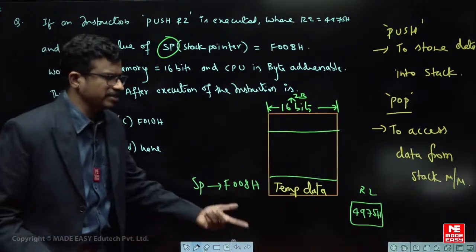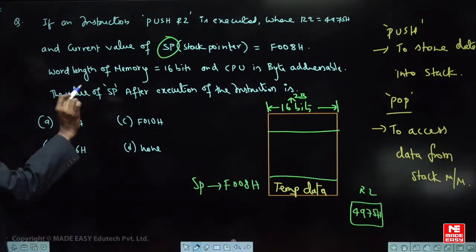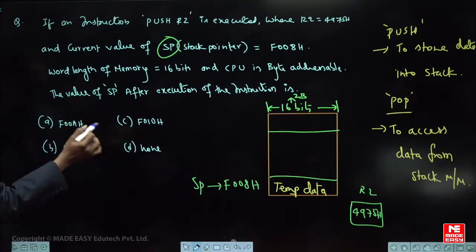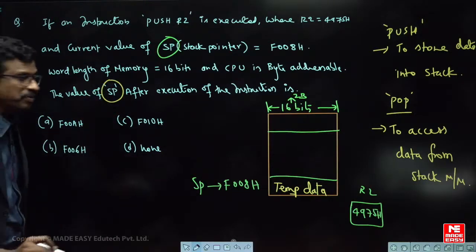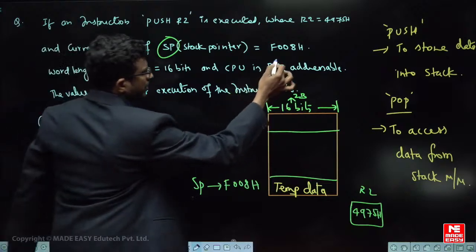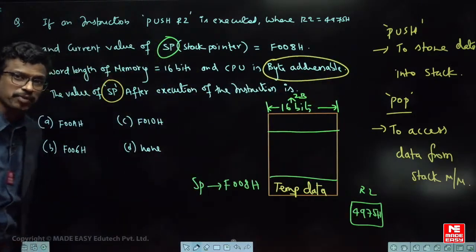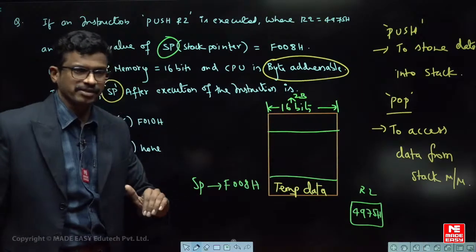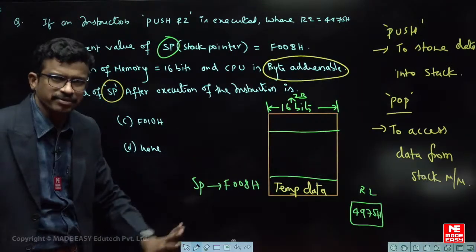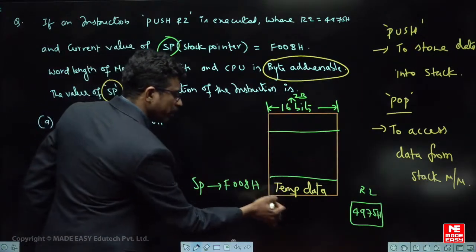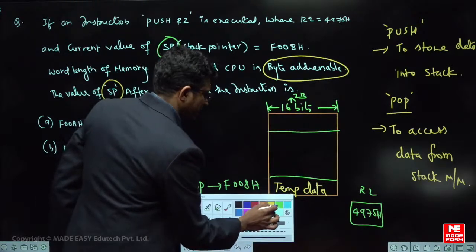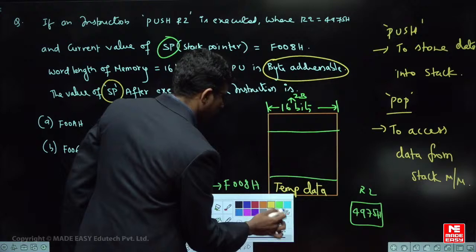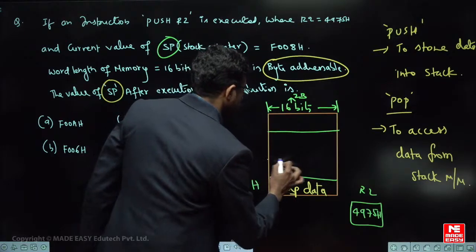So now what he says: here some register is given to you, R2, with this content, and he says that if it is stored into the stack, what is the value of SP after execution? The point to note here is byte addressable memory. Byte addressable means every byte of memory will have some address. Here F008 is given as the address. It means in this memory location 2 bytes are there. So what is the step size now? I want to go for the next one. What is the next address?